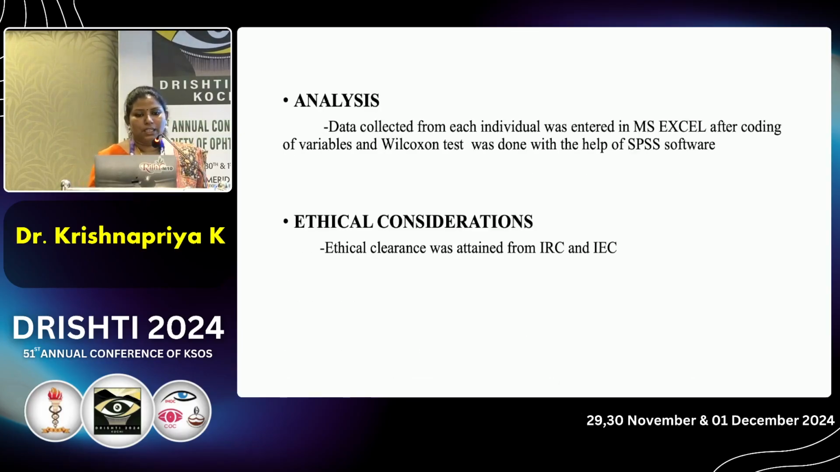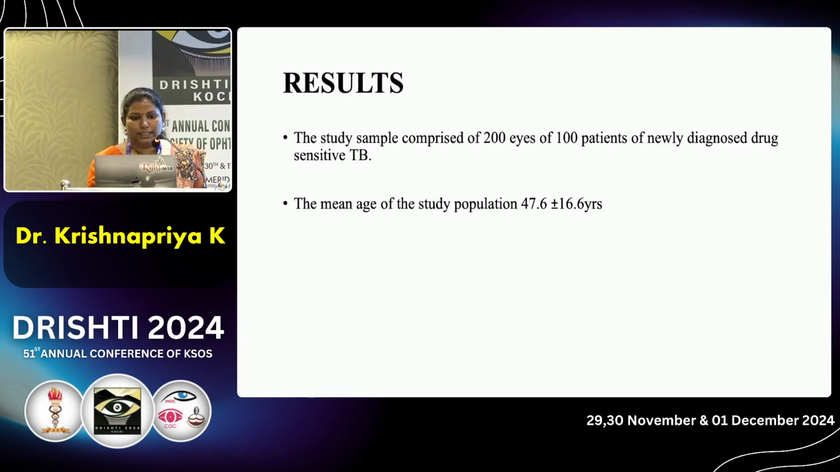The data collected from each individual was entered in MS Excel after coding of variables, and the Wilcoxon test was done with the help of SPSS software. Ethical clearance was obtained from IRC and IEC. Coming to the results, the study sample comprised 200 eyes of 100 patients of newly diagnosed drug-sensitive TB. The mean age of the study population was 47.6 plus or minus 16.6 years.